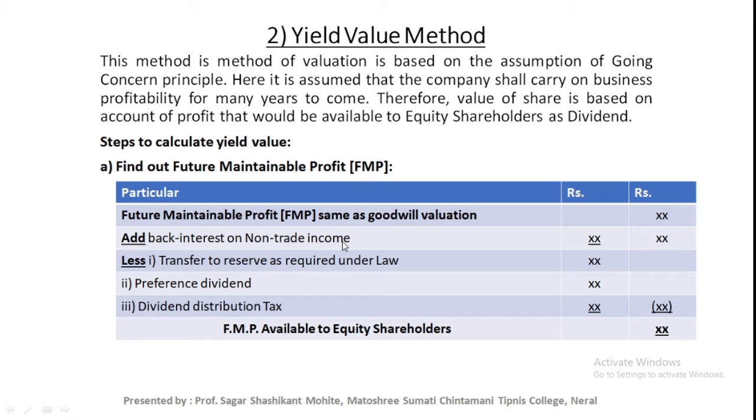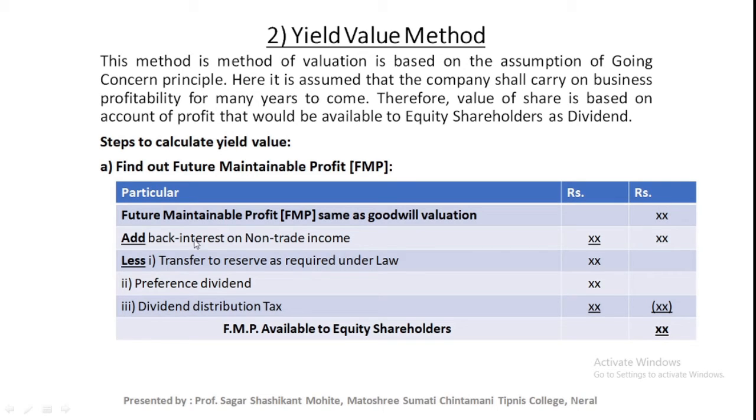You exclude all this information while calculating FMP at the time of calculation of goodwill, and also you have not considered this point while calculating FMP at the time of valuation of goodwill. So if you know the future maintainable profit that you have calculated for the valuation of goodwill, at that time you can use this formula only while calculating the FMP.